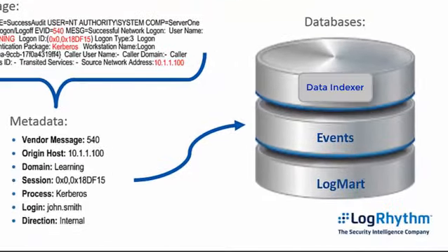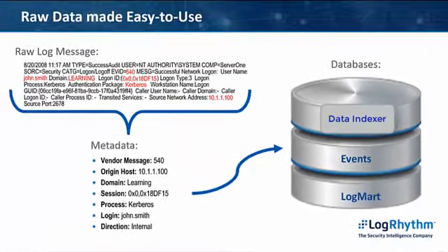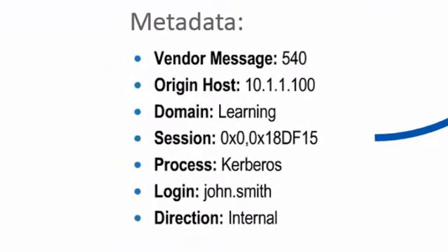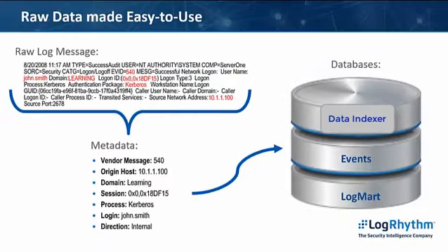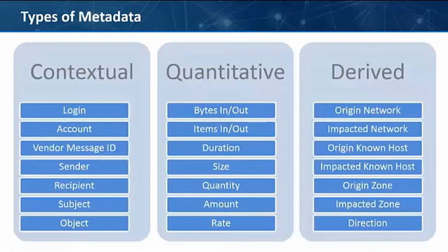Because metadata is stored in a database using these common field names, it can quickly be referenced for more efficient searching and allows for in-depth reporting and analysis. Origin host and login are two metadata fields parsed from the log shown here that are often used in searches and reporting. There are three types of metadata in LogRhythm.